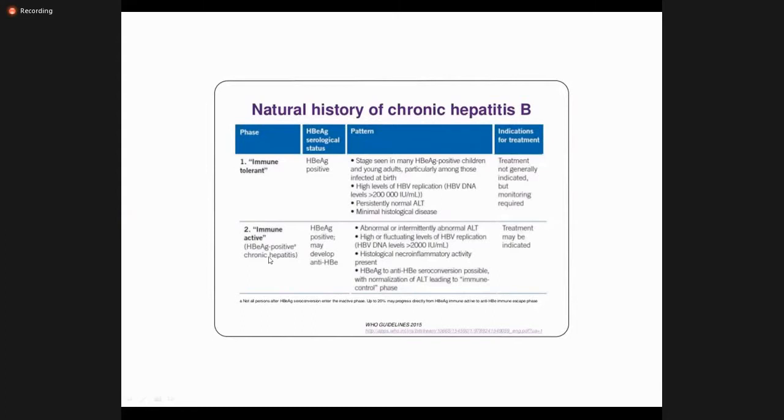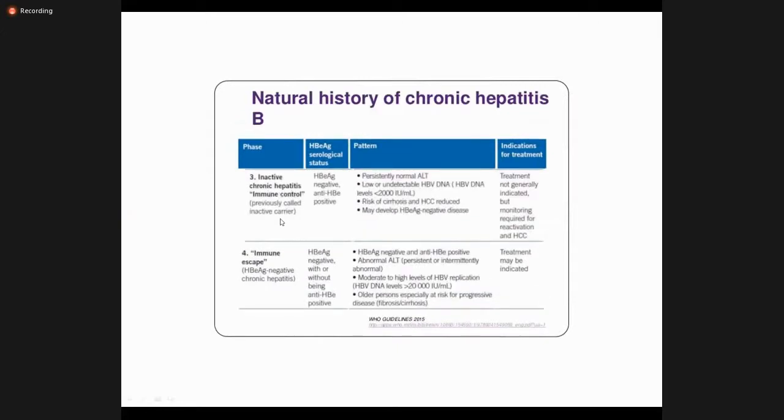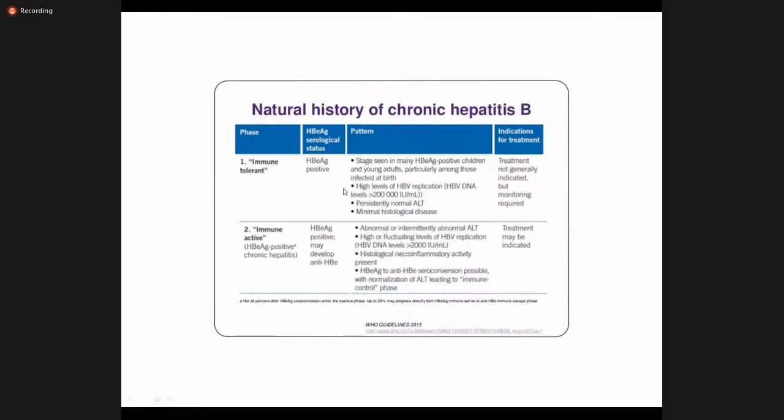Second is the immune active phase, HBe antigen positive, and in this the treatment is indicated. Then third is the chronic inactive stage. This is called the inactive carrier state. Again, in this treatment is not indicated. Then the immune escape phase, this is the chronic hepatitis phase, and in this treatment is indicated. So for third years, you can just remember the names of the phases, and whether treatment is indicated or not. You do not need to remember the levels and very much detail about this.